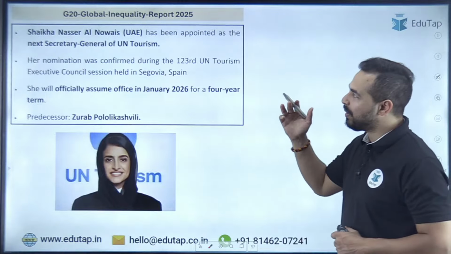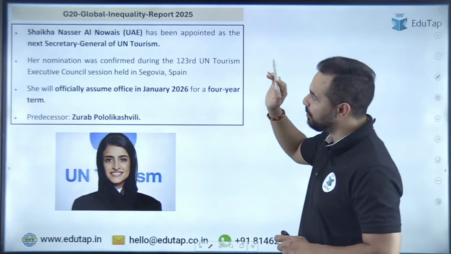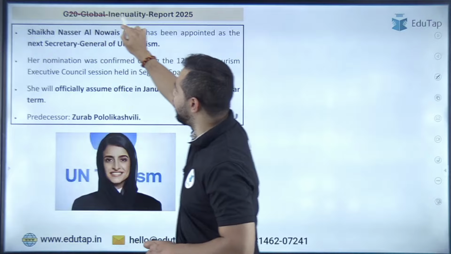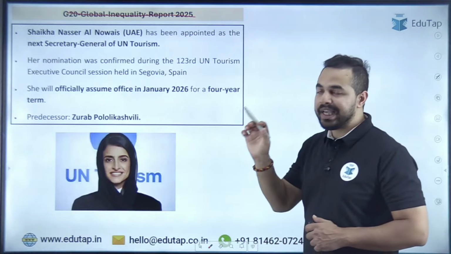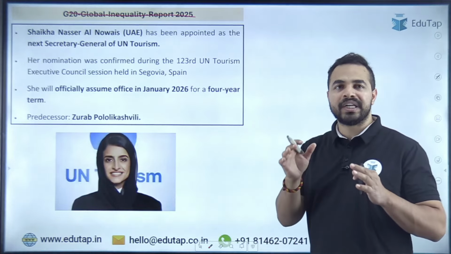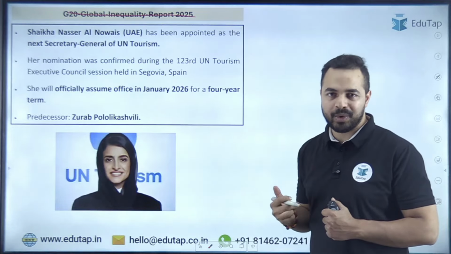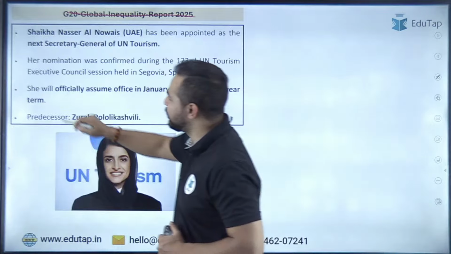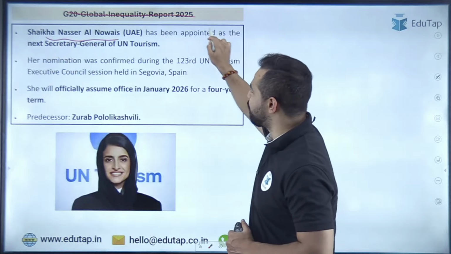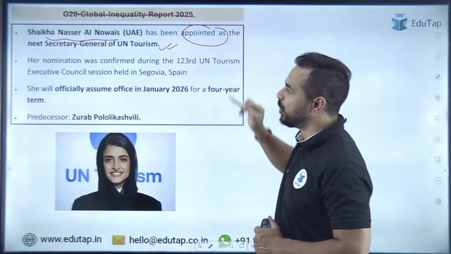Moving on to the G20 Global Inequality Report. So guys, basically just ignore this particular heading here, right? So basically here the important part is the United Nations Tourism Organization की नई हेड यहाँ पर अपॉइंट हुई है. What is the name of the person? It's Sheikha Nasir Al Nowais, who has been appointed as the next Secretary General of UN Tourism.